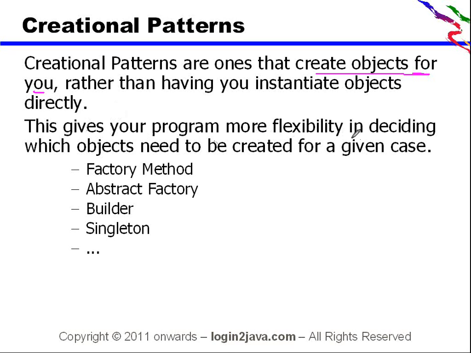This gives your program more flexibility in deciding which objects need to be created for a given case. A few names of the creational patterns: factory method, abstract factory, builder, singleton, and a few more. We'll look into detail at singleton after this introductory session of design patterns.